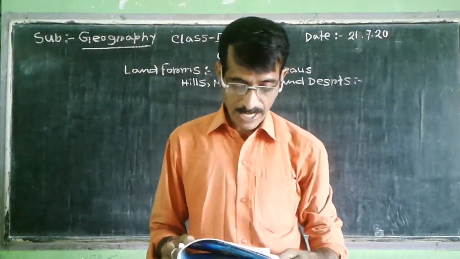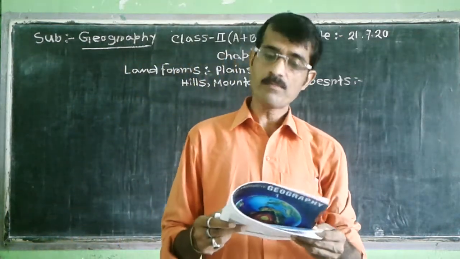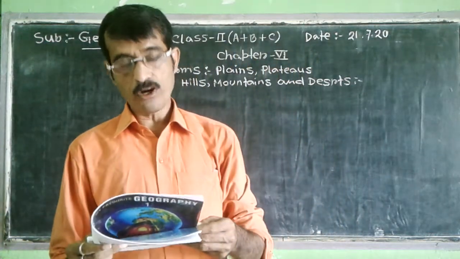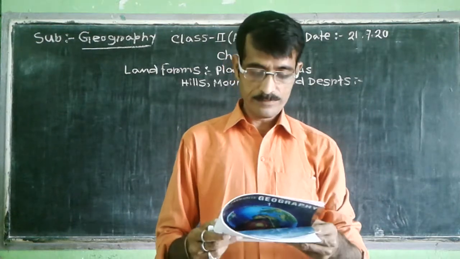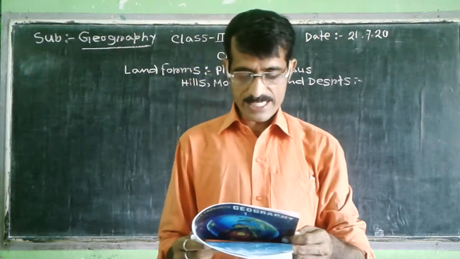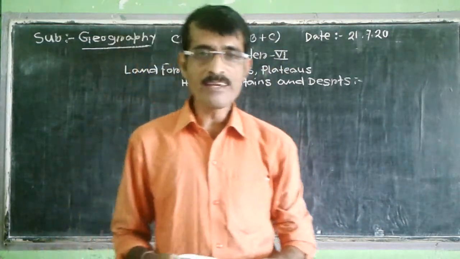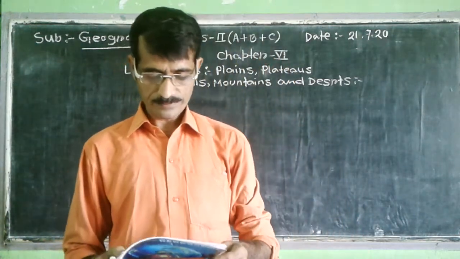It is neither extremely cold nor extremely hot. Plains are fertile and good for cultivation of crops. A large number of people live here. There are a large number of villages, towns and cities in the plain.